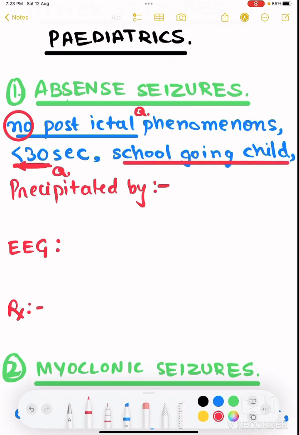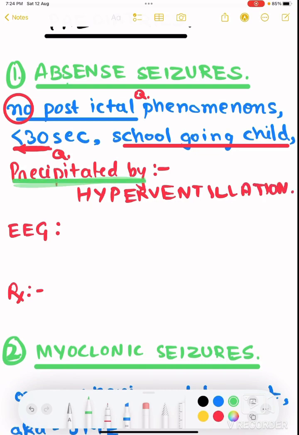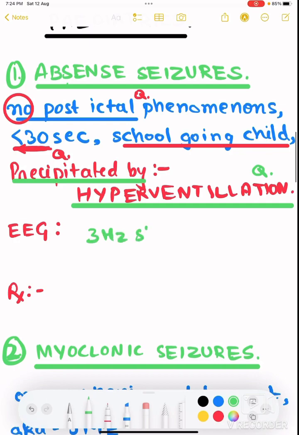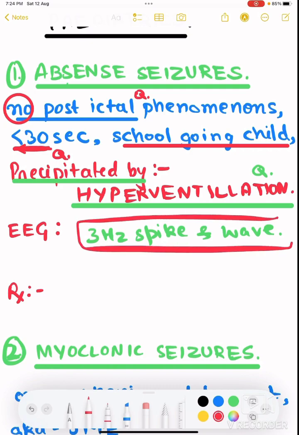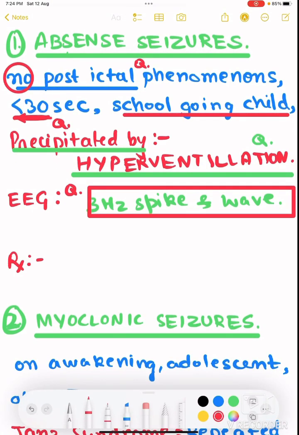It generally occurs in school-going children. What is it precipitated by? It is precipitated by hyperventilation. Then what is the EEG pattern? Extremely important. The EEG pattern is 3 Hz spike and wave. I have covered it in a red box, although written in green, but it is extremely important. What is the treatment? Treatment is sodium valproate.